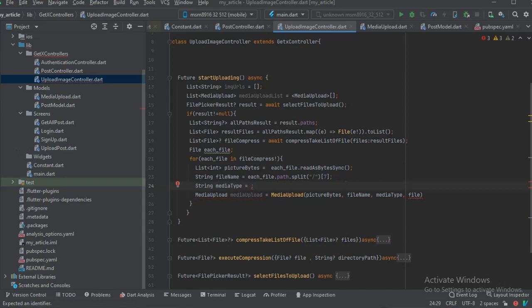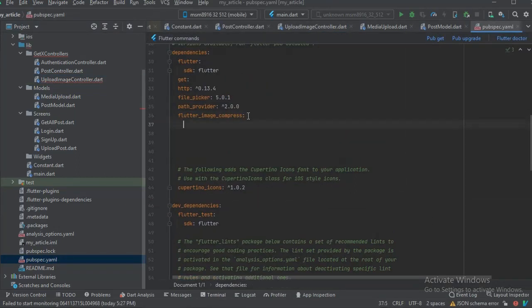How do we get that media type? For this file now, let's just get this. So all we need is the media type. For this file, we're just going to pass in here each file. It's just the media type we need. So let's go ahead and install a package here that will help us get that media type. We're going to install a package called path.